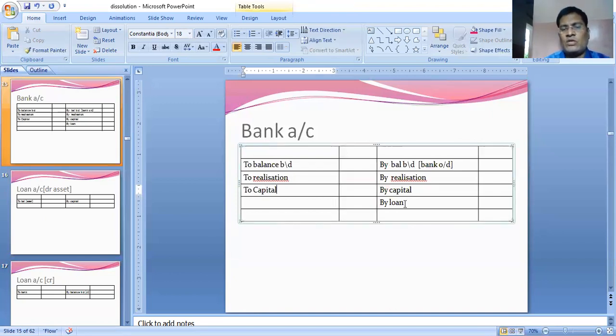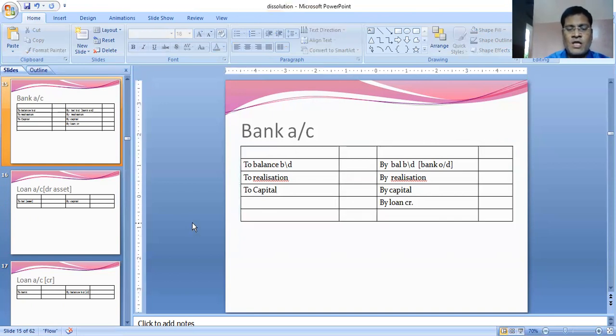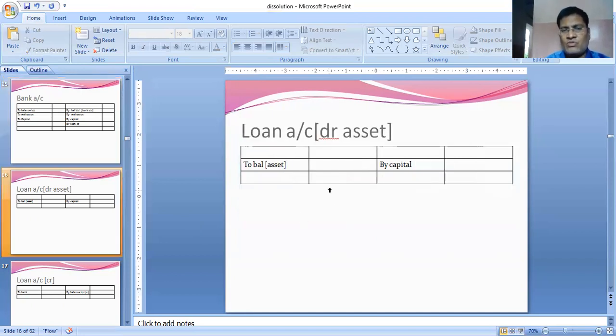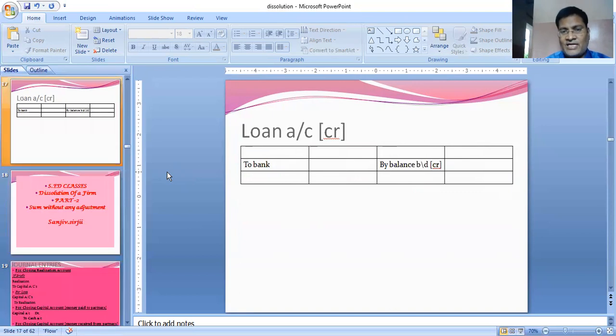By partner's loan, the credit part of the loan is also paid to the partner. So by loan, the credit balance on the liability side is written over here. We need to prepare the partner's loan account. If it's an asset, the asset balance of the loan is always written here as the balancing figure, by capital. Whereas if it's a liability, it will always be closed to bank, balance brought down. So this is the theory of this chapter, students.